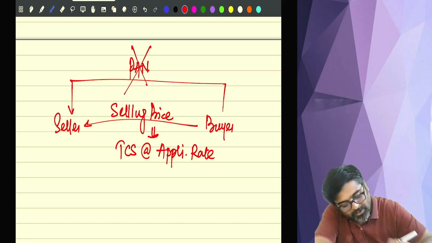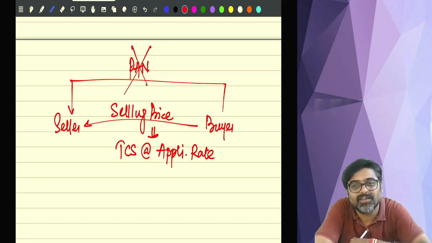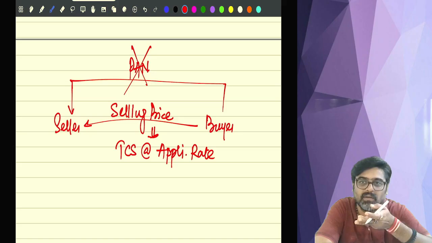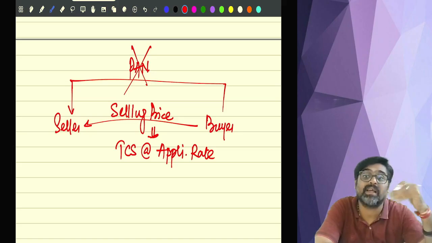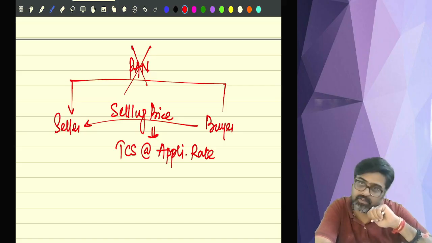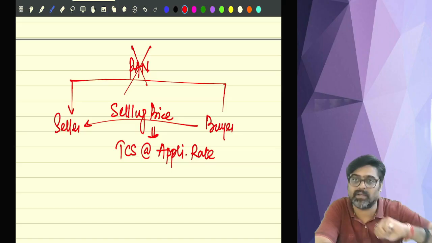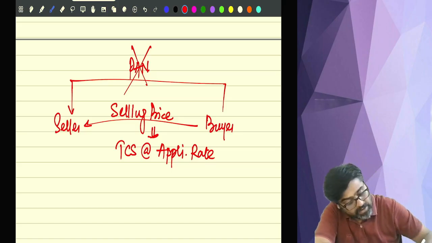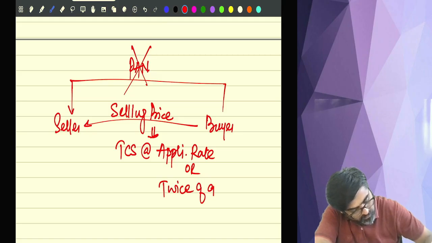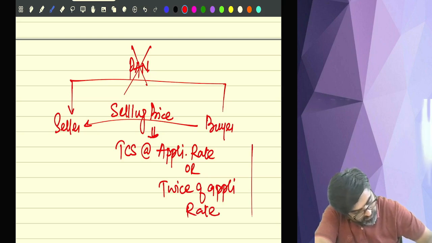What if the buyer does not give the PAN to the seller? Seller is asking, please give me your PAN, buyer. So the buyer has not given the PAN, or the buyer has given a wrong PAN. Then will the seller collect TCS? Yes. But now he will not collect the TCS at the applicable rate. He will collect the TCS at the applicable rate or twice the applicable rate, whichever is higher.